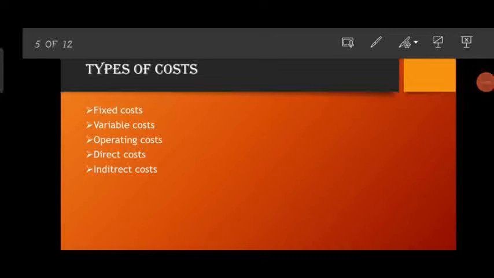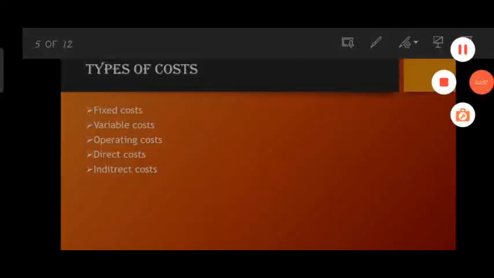Then variable cost. Variable costing is a methodology that only assigns variable cost to inventory. That approach means that all overhead costs are charged to expenses in the period incurred. So the simple formula: total variable cost is equal to cost per unit into total number of units.